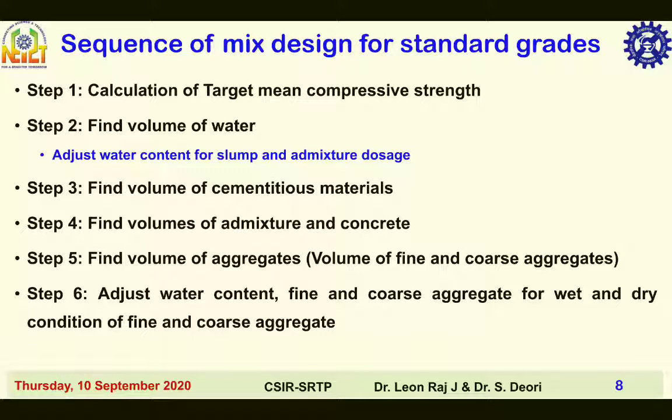Then find volume of concrete excluding entrapped air in it. Fifth step, find the volume of fine and coarse aggregate using coarse aggregate by total aggregate proportion, table given in IS 10262-2019. Last step is to adjust the water, fine and coarse aggregate for dry and wet condition of fine and coarse aggregate, as the mix proportions are arrived at saturated surface dry condition of fine and coarse aggregates.